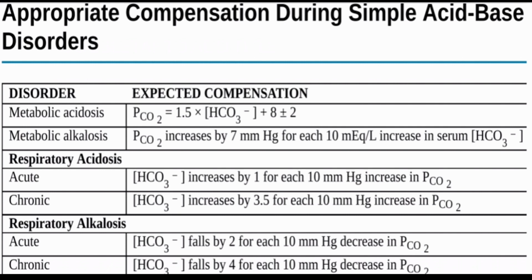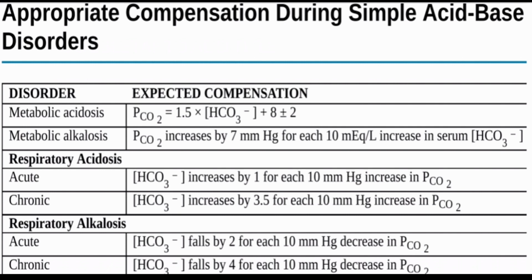And respiratory acidosis, acute or chronic. In acute, compensation will be by increasing HCO3 by 1 for each 10 mm increase in PCO2, and for chronic, HCO3 increases by 3.5 for each 10 mm increase in PCO2. For respiratory alkalosis, acute or chronic, in acute cases, HCO3 falls by 2 for each 10 mm decrease in PCO2. For chronic, there will be a fall in bicarb by 4 for each 10 mm decrease in PCO2.